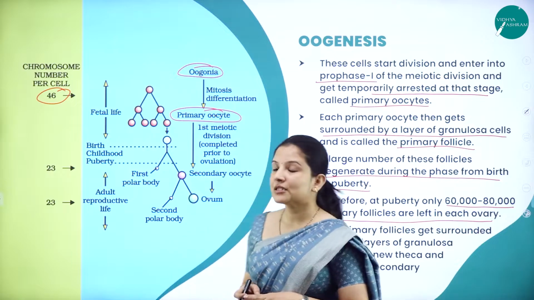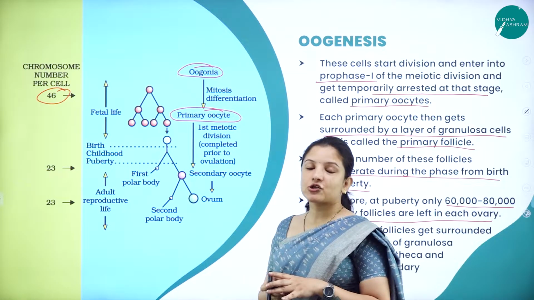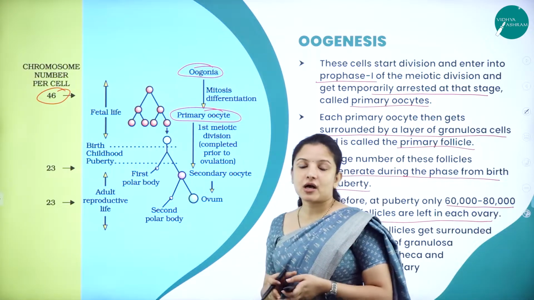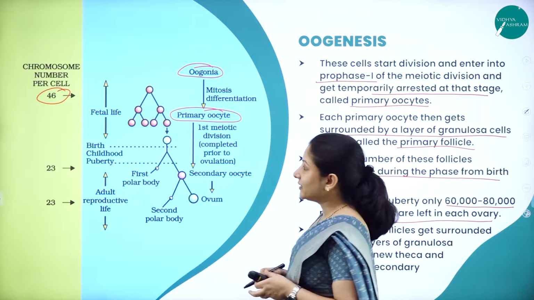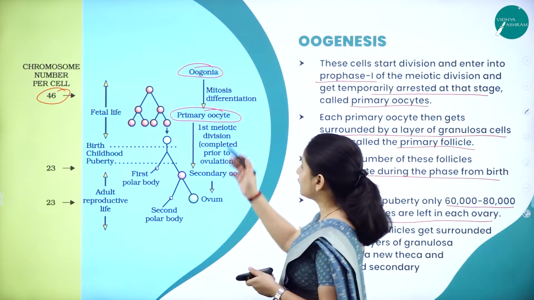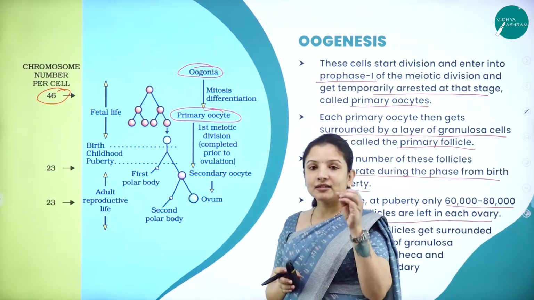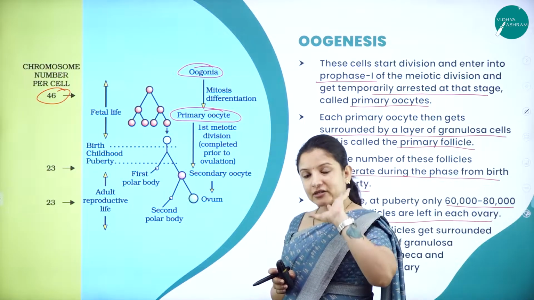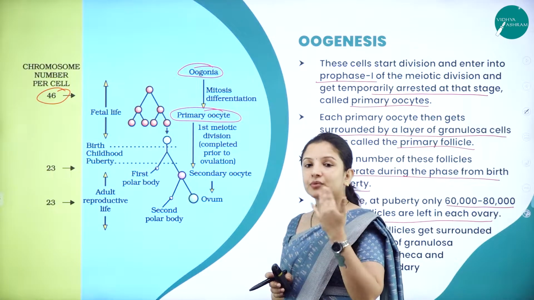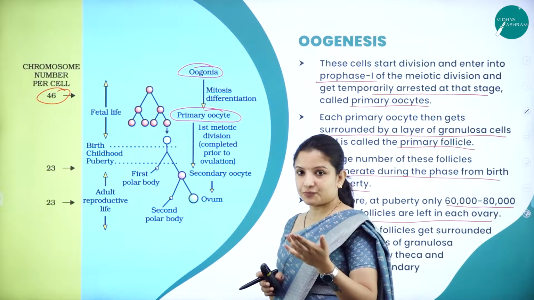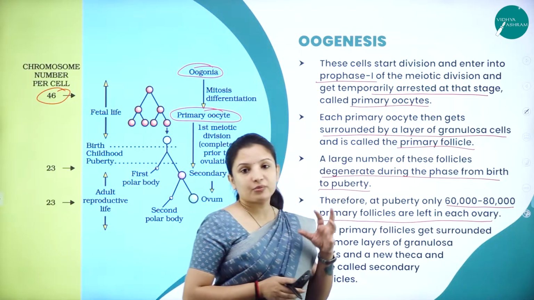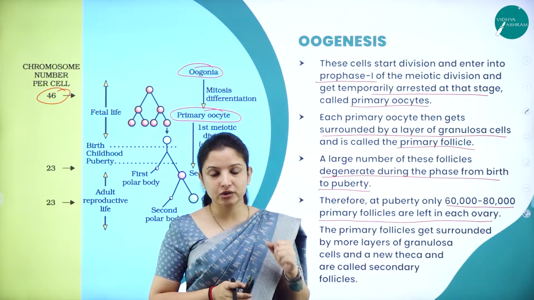So, in the fetal stage inside the mother's womb, the oogonia, which are the gamete mother cells, undergo mitotic division and differentiation to form the primary oocyte. This primary oocyte is arrested until the birth of the child. By puberty, a large number of follicles would have been produced in the ovary.